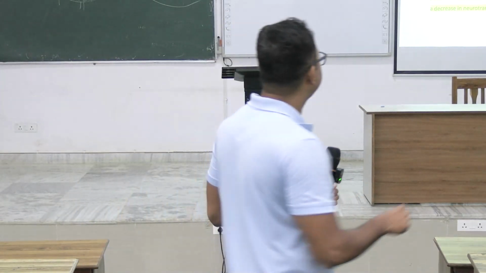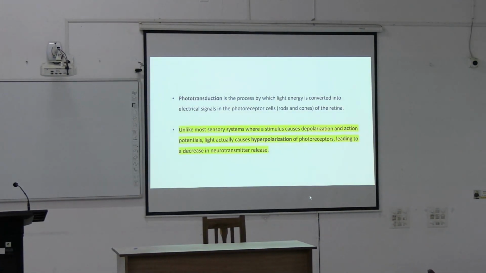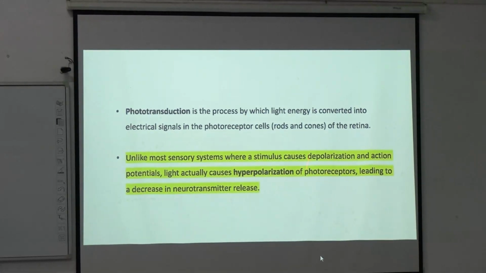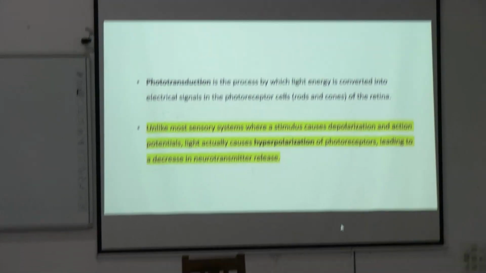So rods and cones, unlike most sensory system where a stimulus causes depolarization and action potential, light actually causes hyperpolarization of the photoreceptors, leading to a decrease in neurotransmitter release, okay. This is the major concept you need to grow, right? All sensation is related with depolarization, but for vision it is hyperpolarization,